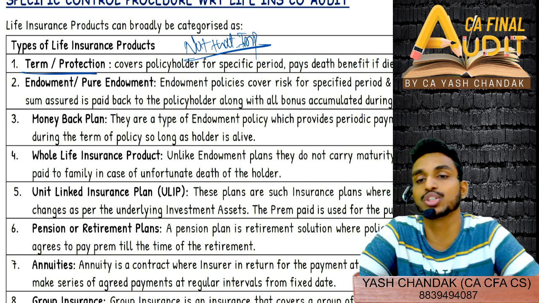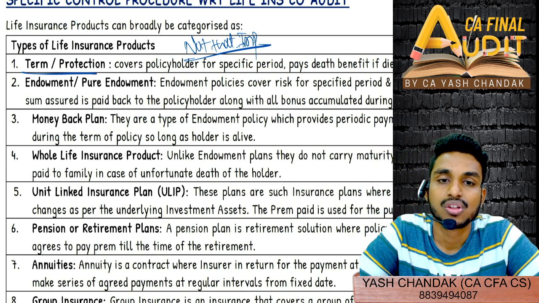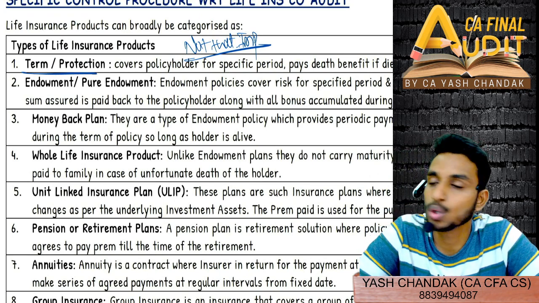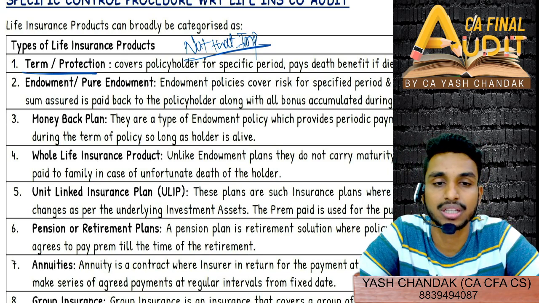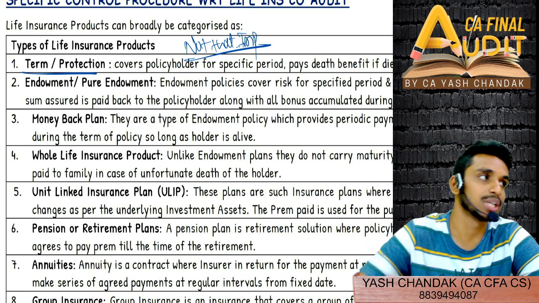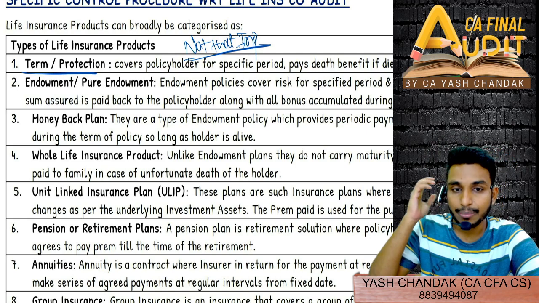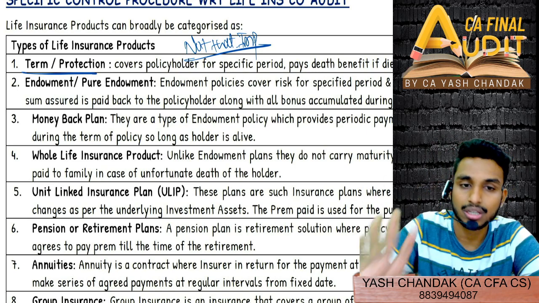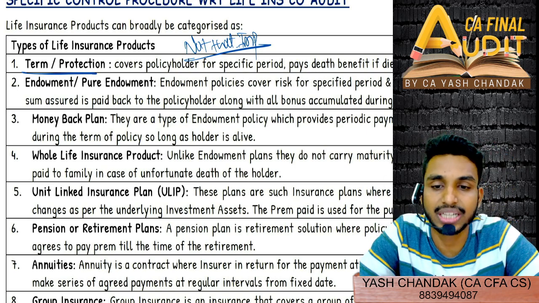One, you already know term insurance protection, right? So only death benefit is there, no other benefit, but only and only what? Death benefit. That means if you die, then you'll get the benefit, not you, but your relatives, right? Dependents.